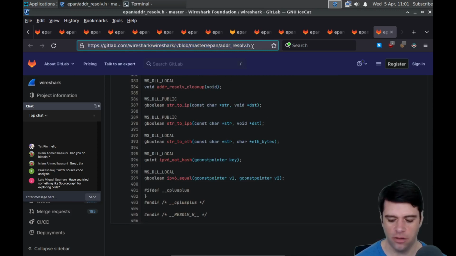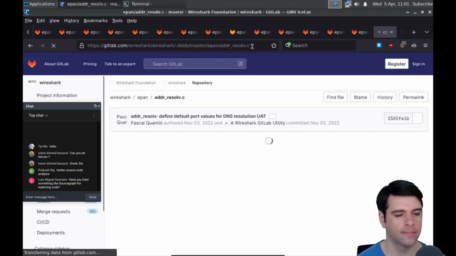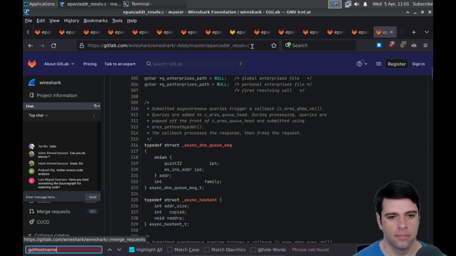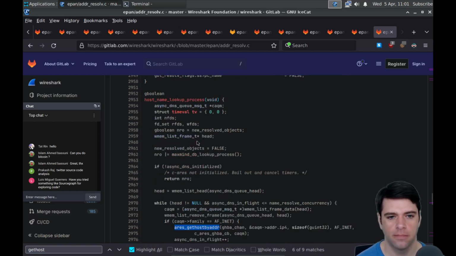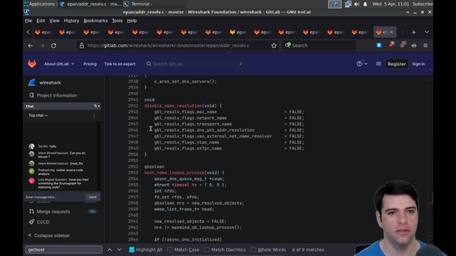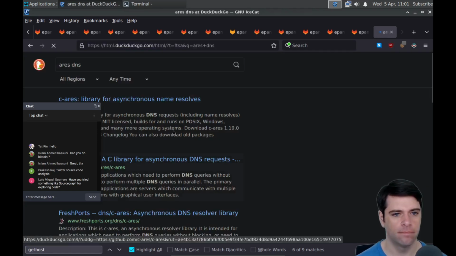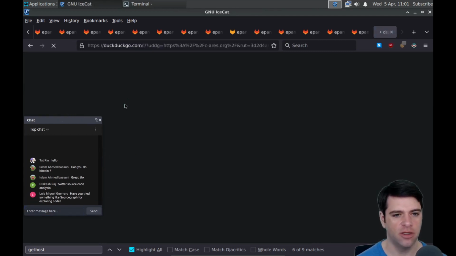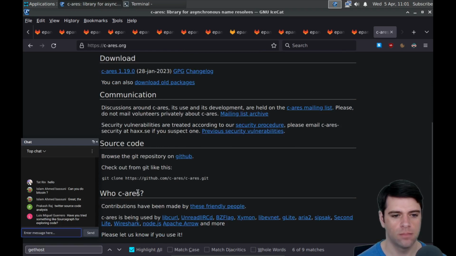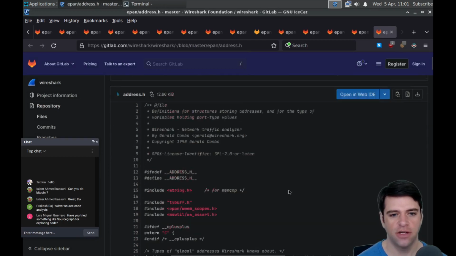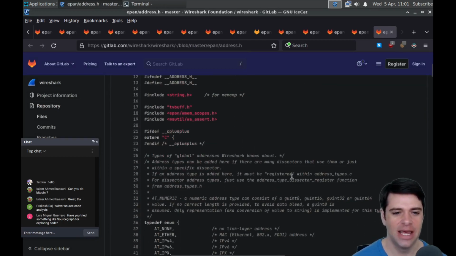Let's see if we can figure out how they're doing get host name. Wait, get host. Oh, they're using maybe Ares. Get host by address. Host name lookup process. What does Ares do? For asynchronous name resolves. A C library for asynchronous DNS requests, including name resolves. Okay. I guess we're going to just ask Ares to handle that. Here's address.h. So we're done with name resolution for now. Here's address.h.